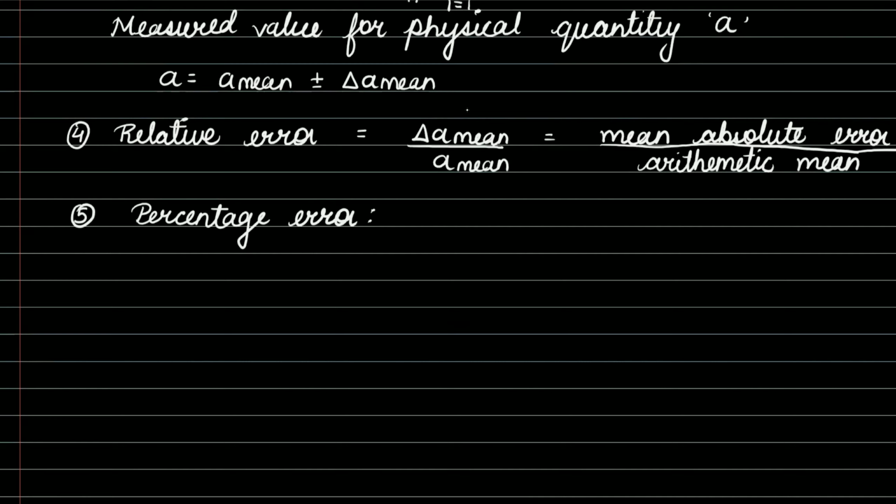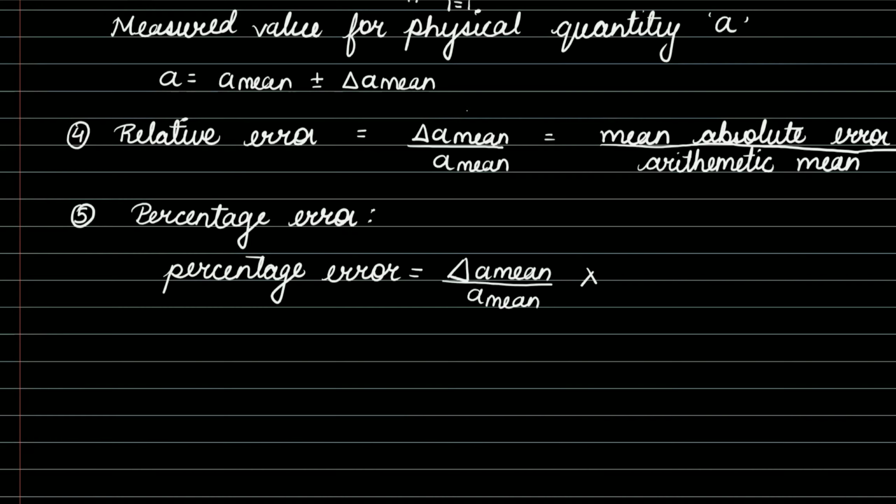How? It can be written as percentage error is equal to delta A mean, which we have calculated, divided by A mean, into 100.